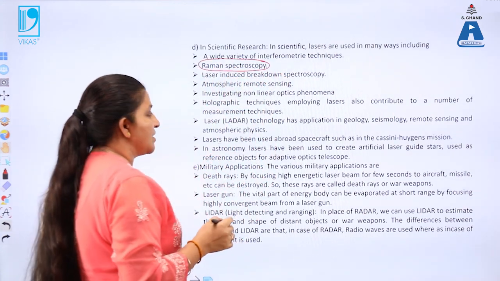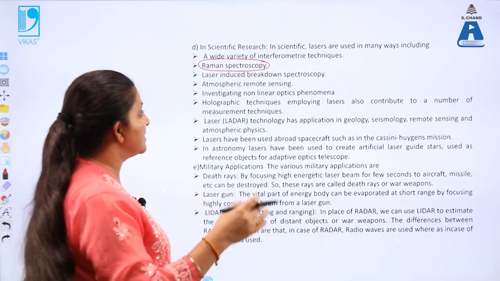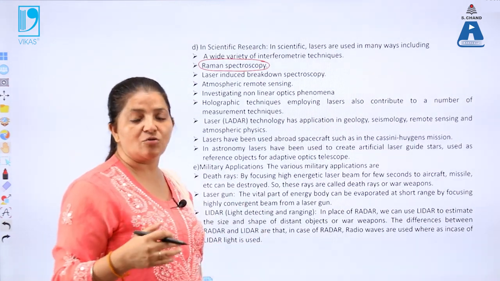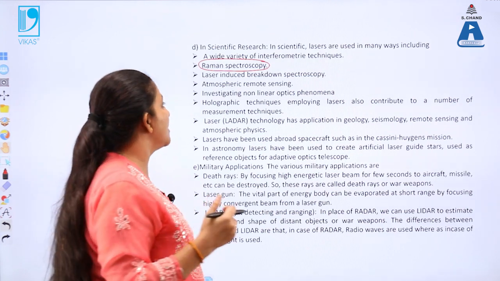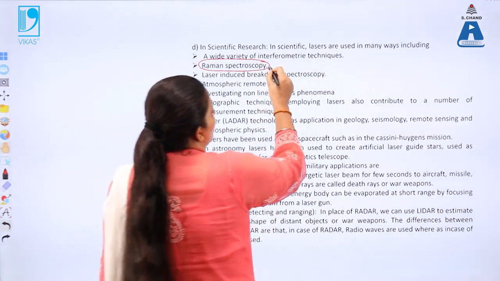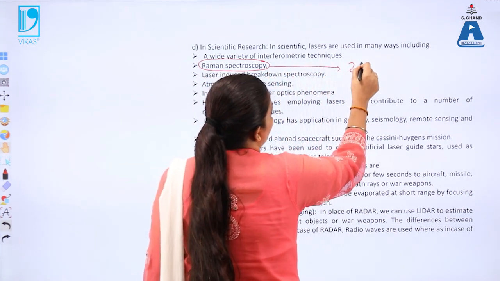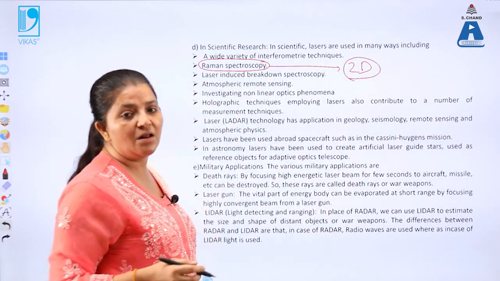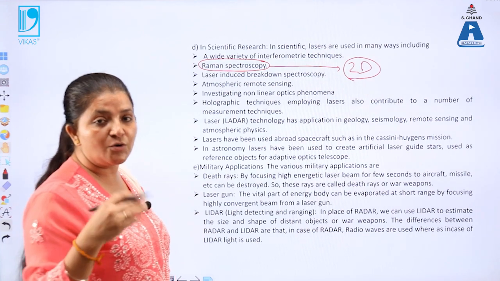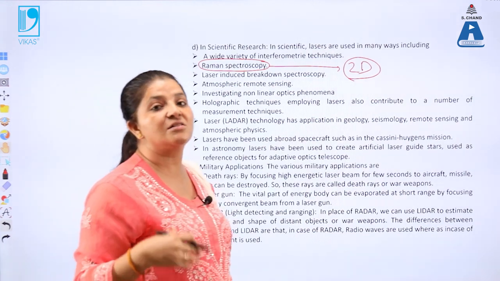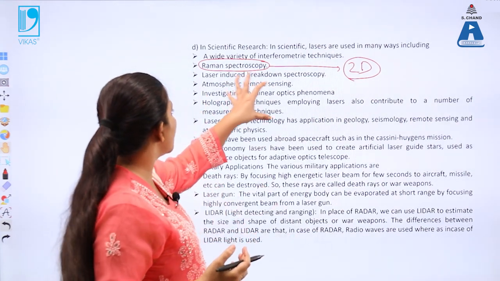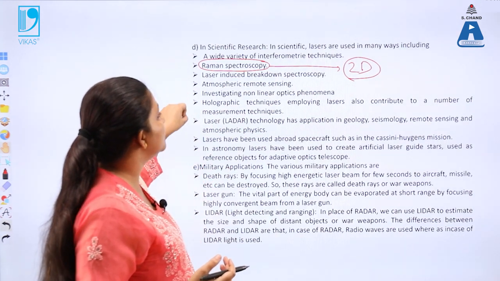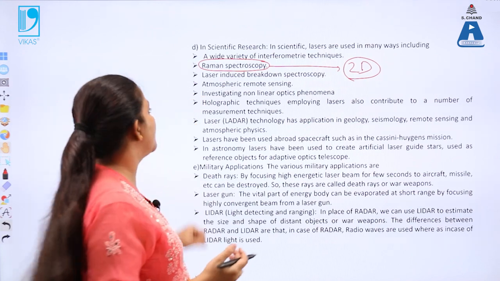In Raman spectroscopy, the laser beam falls on the material, and there is Rayleigh scattering and Raman scattering from the given material. The main application is in 2D materials. For a 2D material, the Raman spectra is important to analyze what kind of material gets formed. That is done using Raman spectroscopy, in which the laser is an important part.